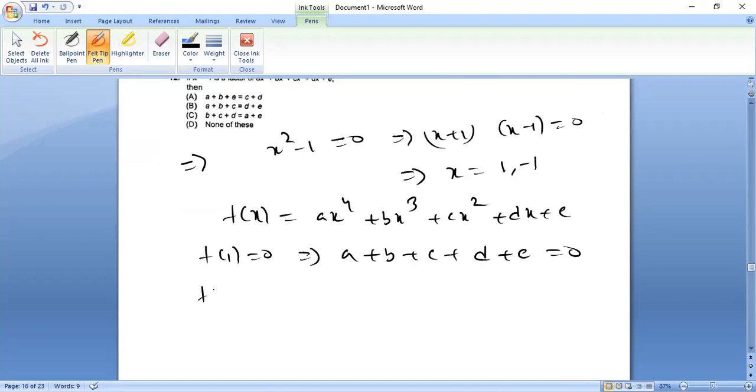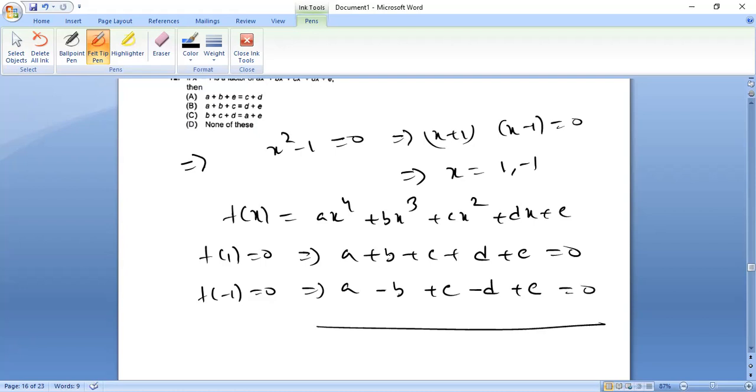And again f of minus 1 becomes 0. If you put minus 1 in place of x, here you will get a, here minus b, here plus c, this one will be minus d and this one will be 0. So if I add them, this one cuts down, this one cuts down.